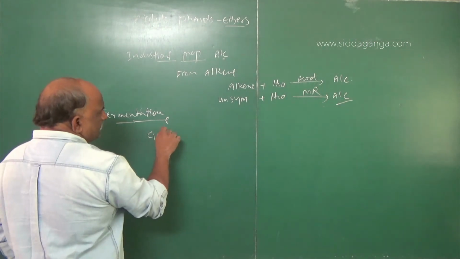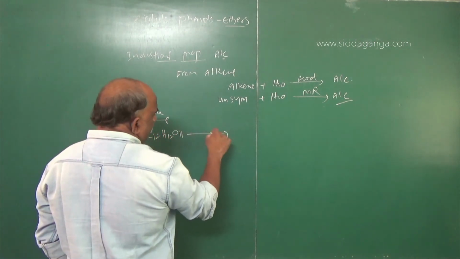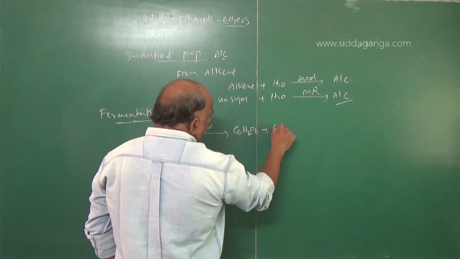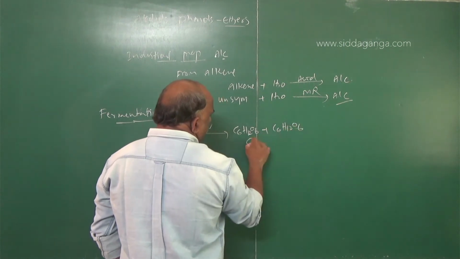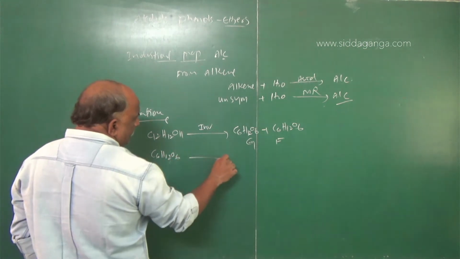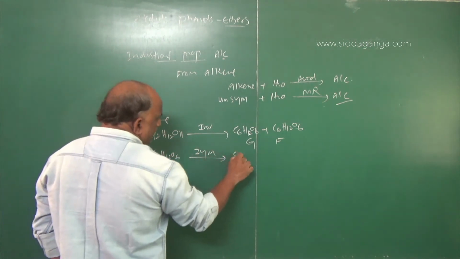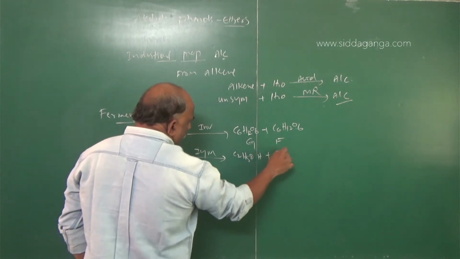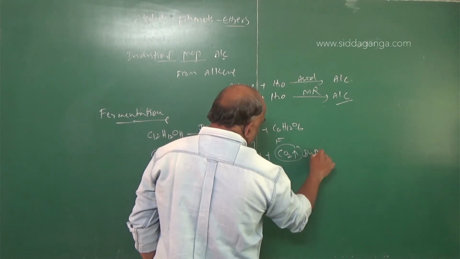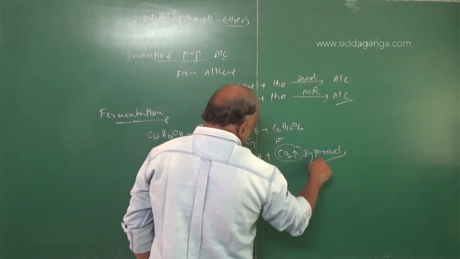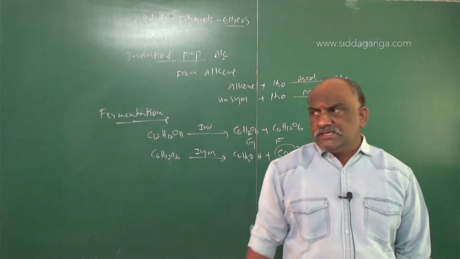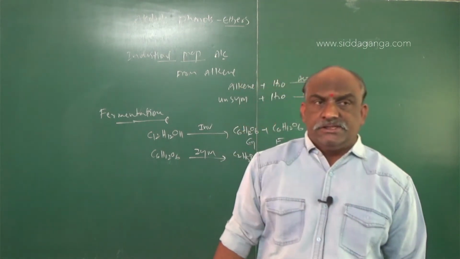Number one, C12H22O11 with invertase gives C6H12O6 plus C6H12O6. One is glucose, the second one is fructose. Next, C6H12O6 with zymase gives rise to C2H5OH plus CO2. CO2 is a byproduct here. This fermentation takes place in anaerobic conditions.